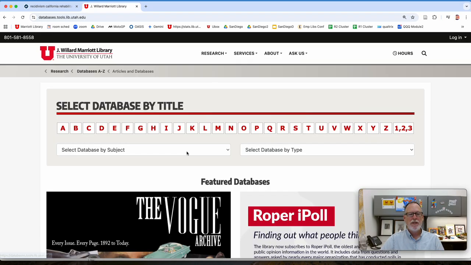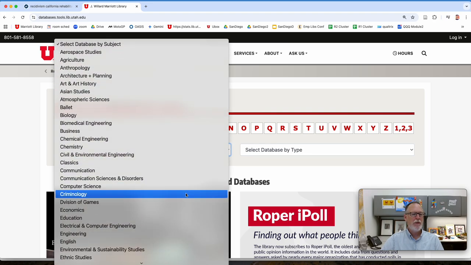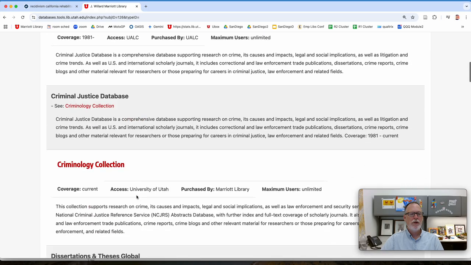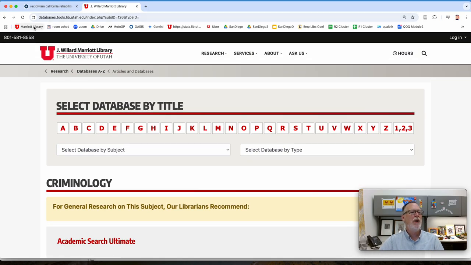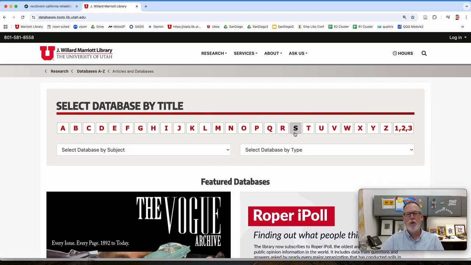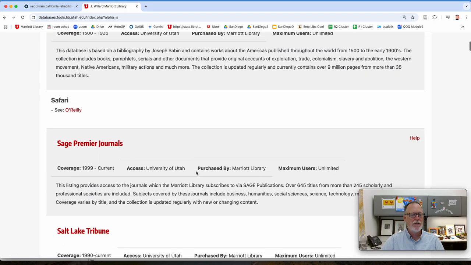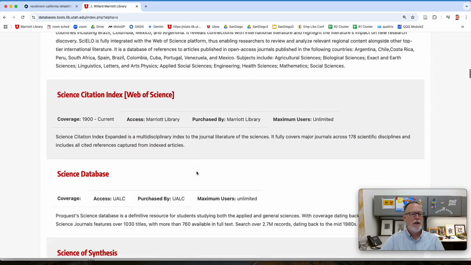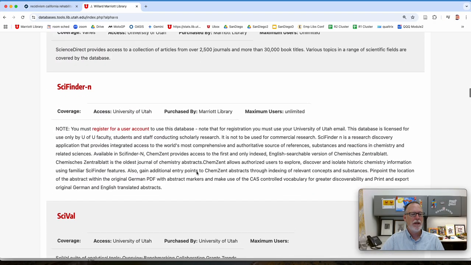So here's my research strategy. If you go to databases, there's obviously going to be criminology databases where you can go in and look for these things. That would be a good place to start. But if we want to know what the impact of something is, there's a cool database, or two of them, one called Scopus, one is Web of Science. They both do the same thing. They look at the number of times something has been cited.